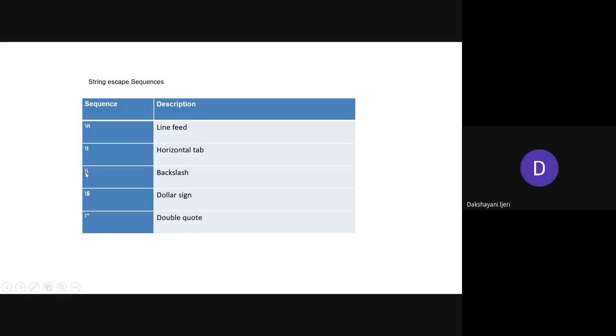So in the same way, you know why the dollar symbol is used in PHP. Dollar is used for declaring the variables, and double quote is also used, right? So whenever you want them to be treated as exactly the dollar or the double quotation itself, again these two things have to be preceded with the backslash only. Okay.